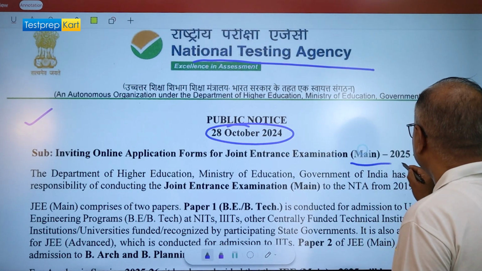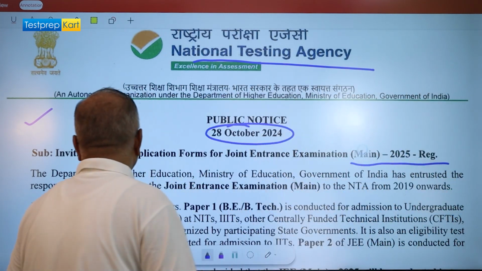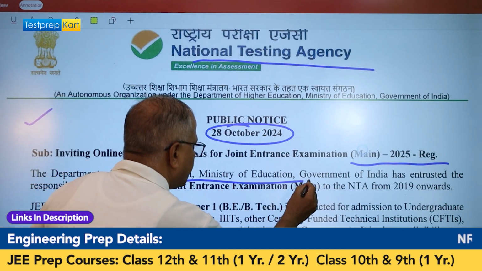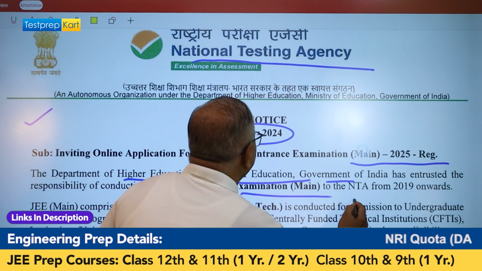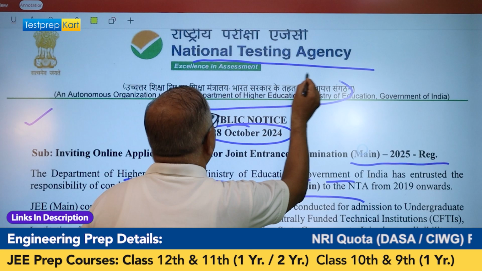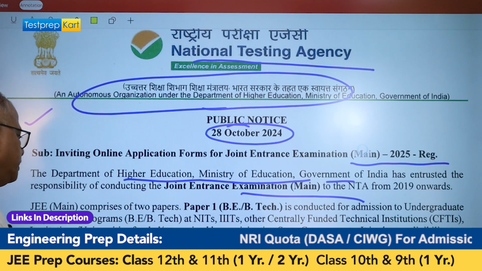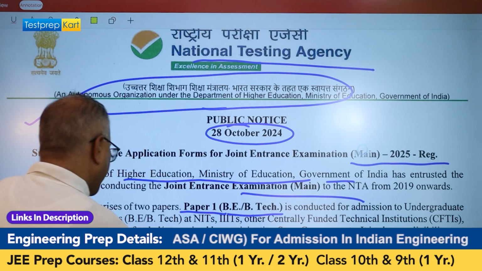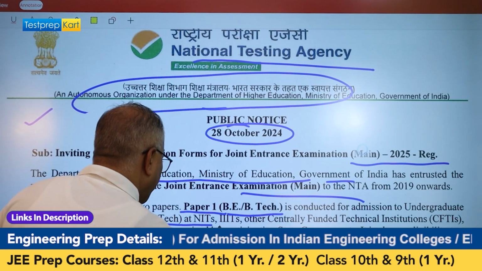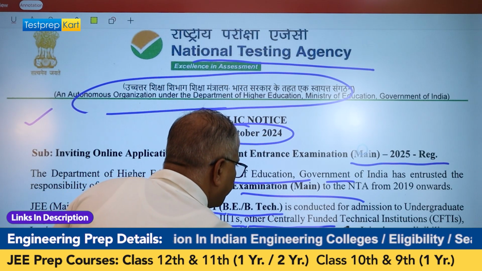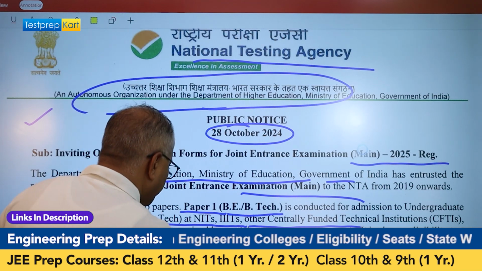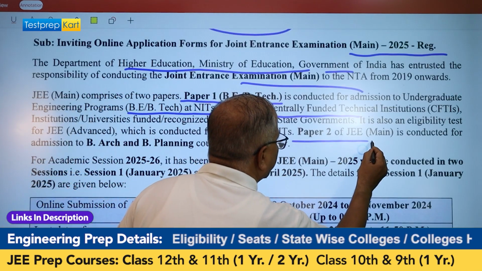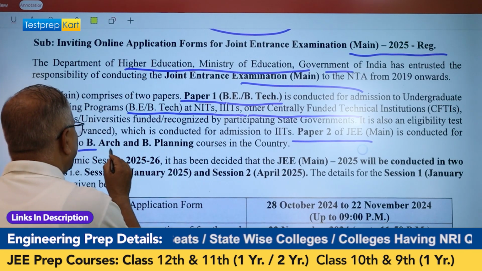Okay. So it says that JEE Main 2025 registration has been circulated by the Higher Education Ministry of Education, Government of India, and NTA. NTA is basically the authority that would be conducting this exam. It says that there will be two papers, paper 1 for BE or BTech, for NITs, IIITs, and other CFTIs, centrally funded technical institutions. And then we will have the second paper, which is known as JEE Main Paper 2, which is conducted for